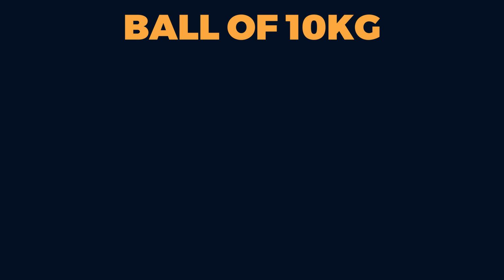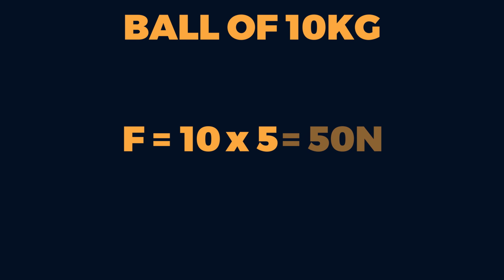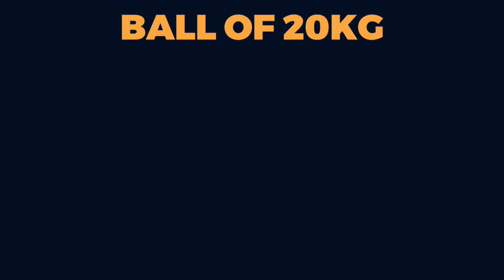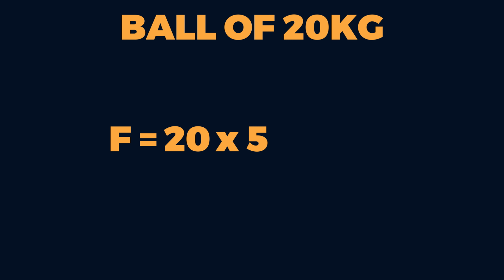For the first one of 10 kilograms, force is equal to 10 kilograms times 5 meters per second squared, which gives us a force of 50 newtons. And for the ball of 20 kilograms, we have a force of 20 kilograms times 5 meters per second squared, which gives us 100 newtons.